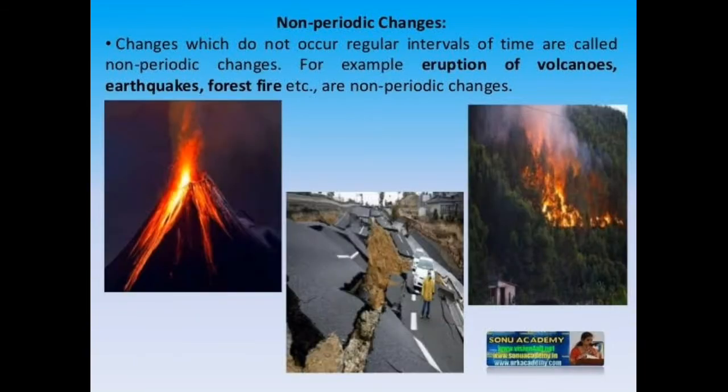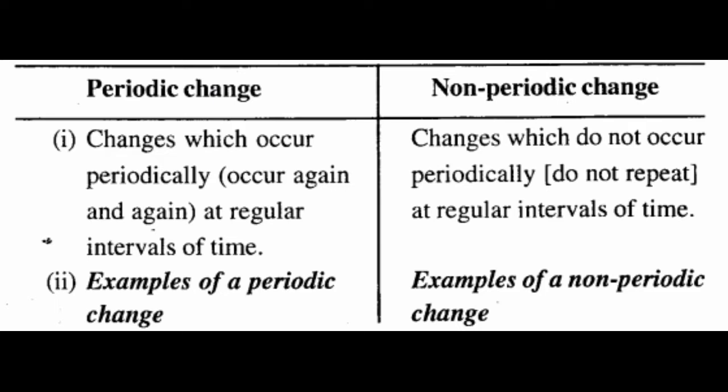Next are non-periodic changes. Changes which do not occur at regular intervals of time are called non-periodic changes. Example, eruption of volcanoes, earthquakes, forest fires, etc. are non-periodic changes. So the changes which do not occur after a fixed time period are known as non-periodic changes. You can see the difference between the two changes. Periodic changes occur at regular intervals of time, and non-periodic changes do not occur at regular intervals of time.